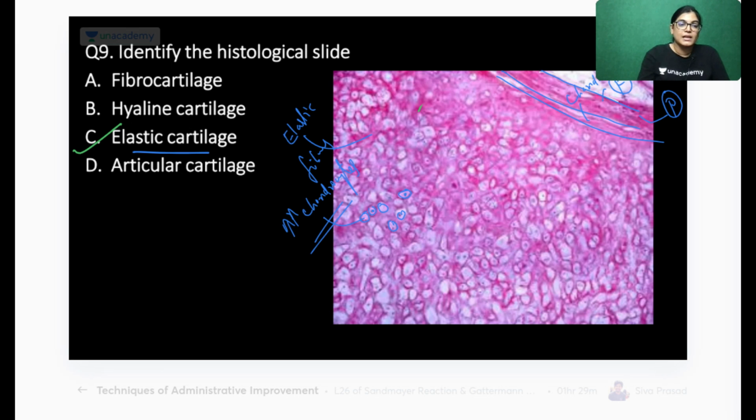It is present in the pinna, and also in part of the epiglottis. Yes, and part of the arytenoid, cuneiform and corniculate cartilages. Those are all correct. So let's move on to the next, question number 10.